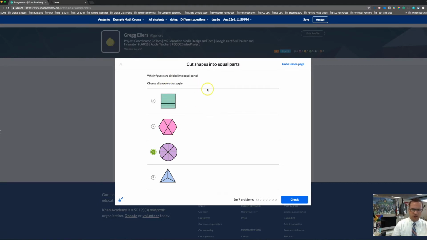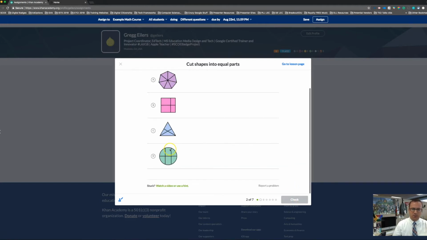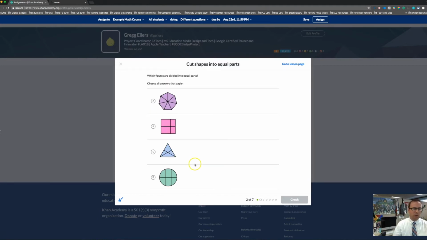So it's asking me, are they divided into equal parts? Looks like that's the only one. Actually, this one is too. Alright, I'm going to quickly go through. I love the little immediate feedback when they get it right. Notice that students can get a video or use a hint when they're working on these as well.